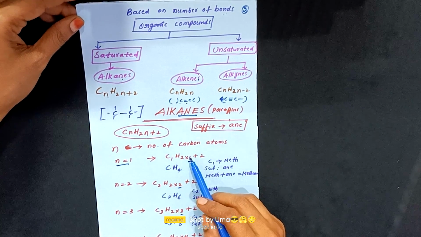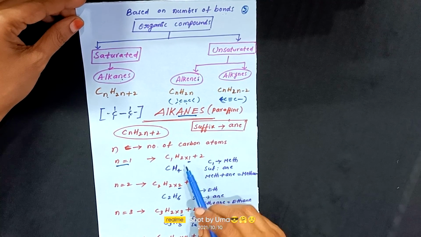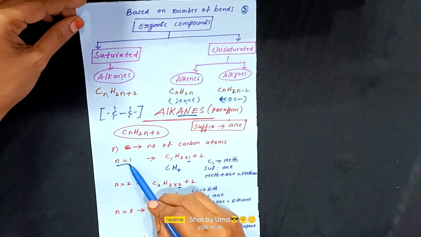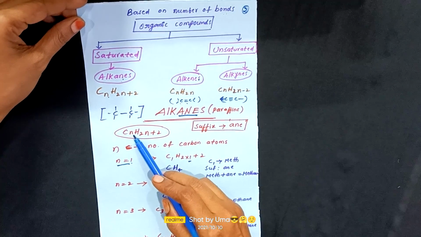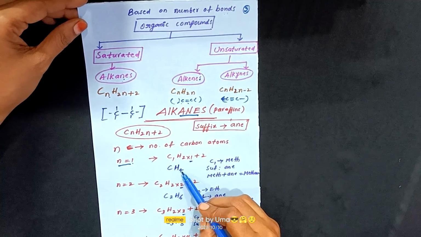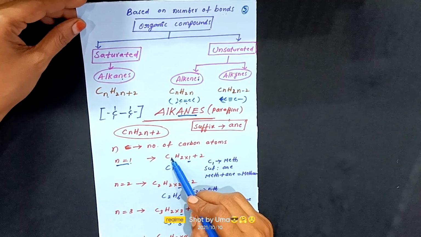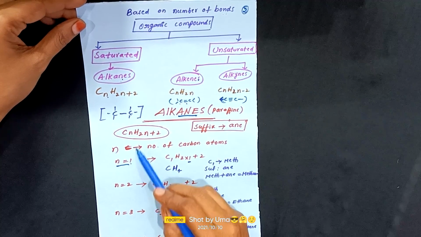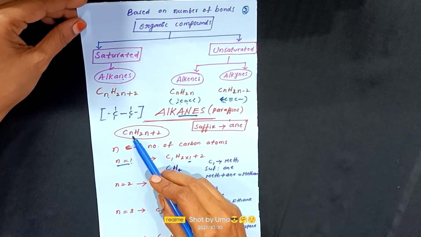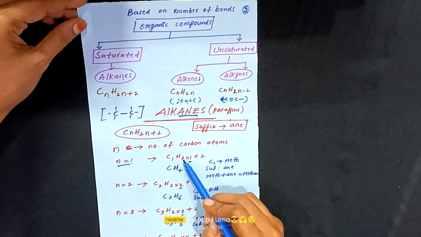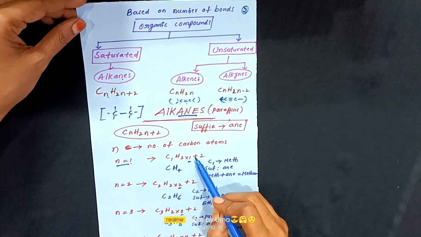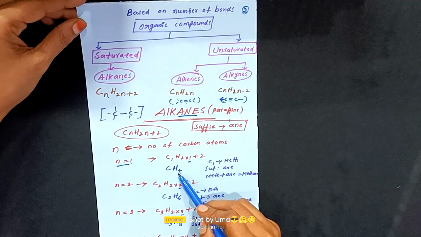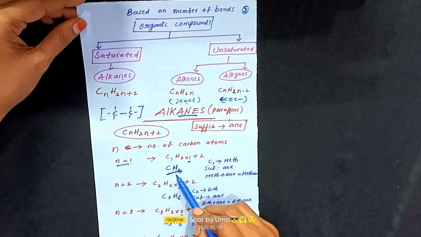When you substitute n equal to 1 into this formula, you get C1H2 into 1 plus 2, which is the CH4 molecule. So CH4 is the formula of the methane molecule.